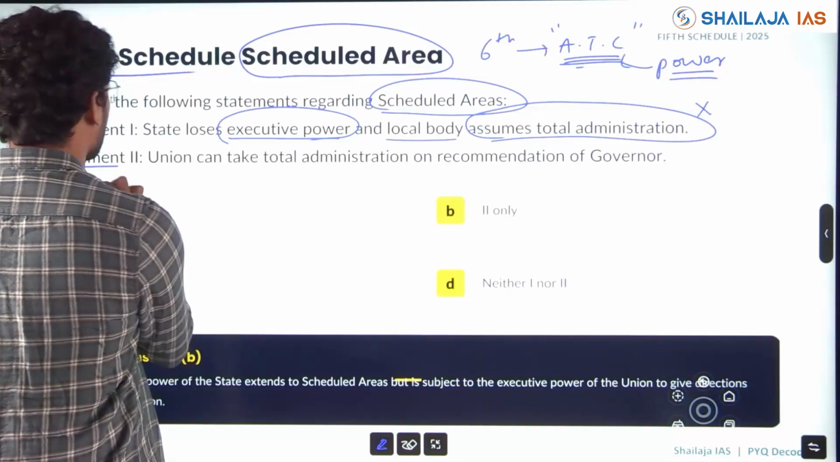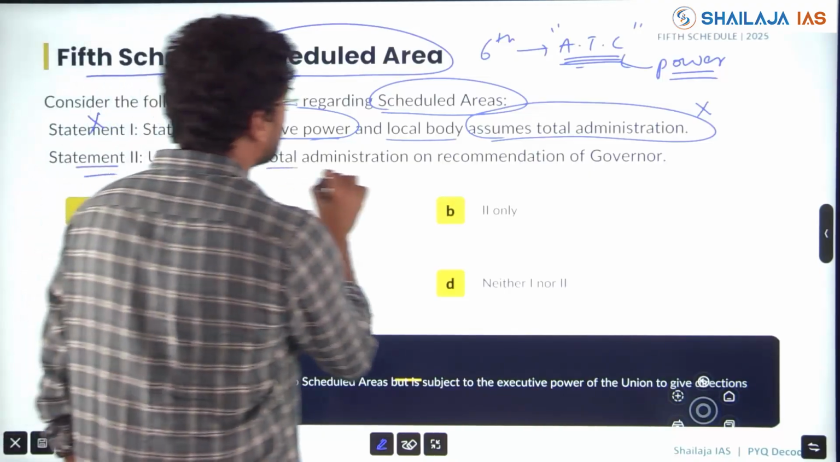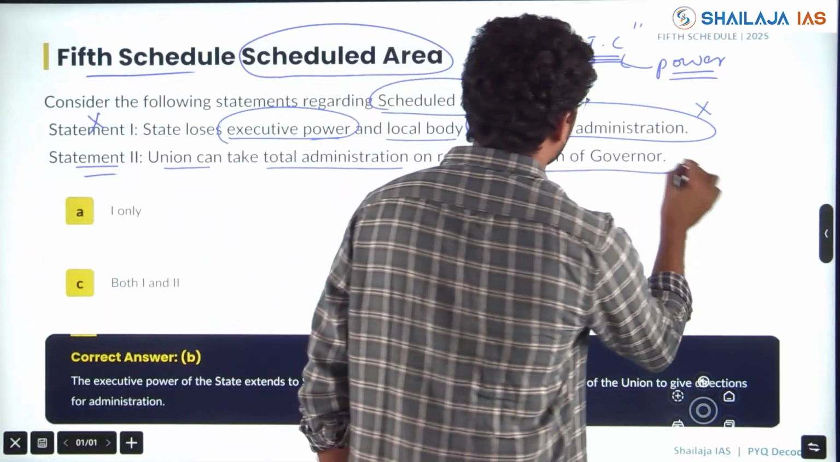Next, statement 2. Union can take total administration and recommendation of governor.